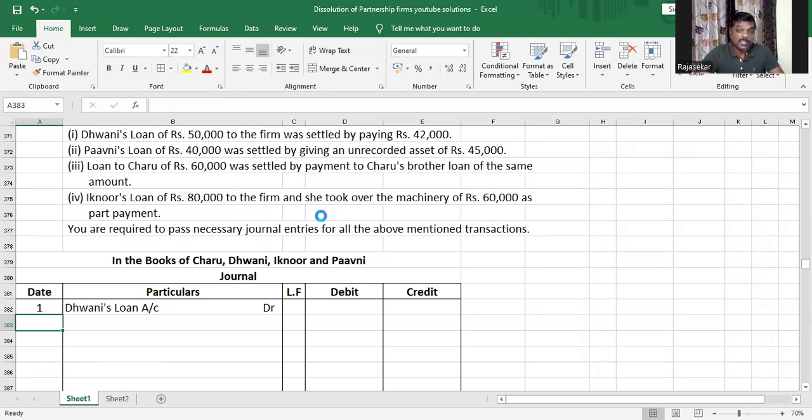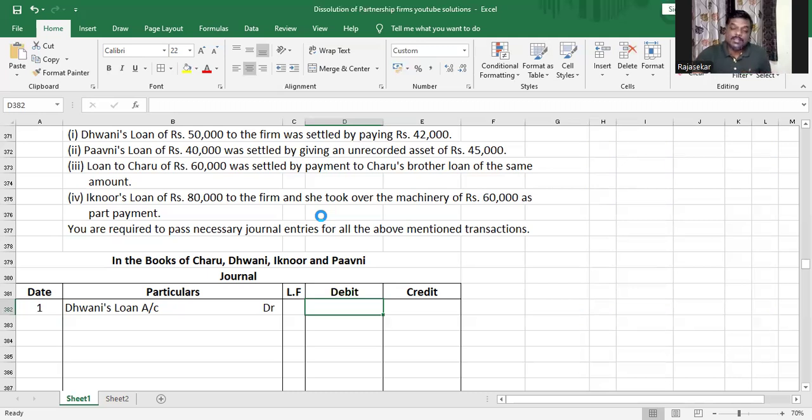First, we pay the third party liabilities, and if there is anything left, then the partner's loan is paid. So Dhwani's loan is a liability. It has not been transferred to realization account, and therefore it is irrespective of whether all the other assets have been transferred to realization account or not.